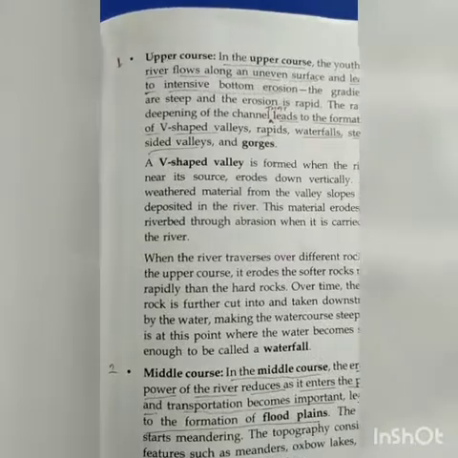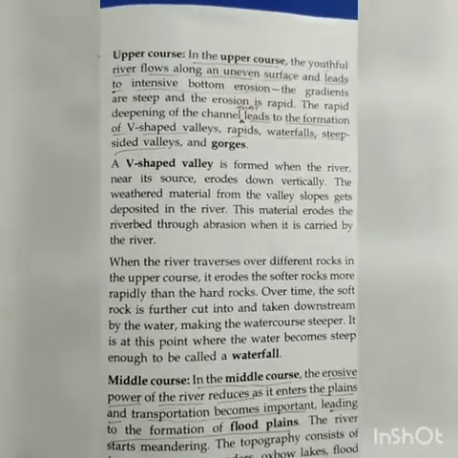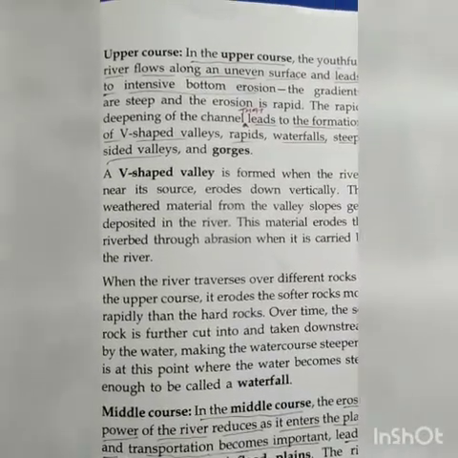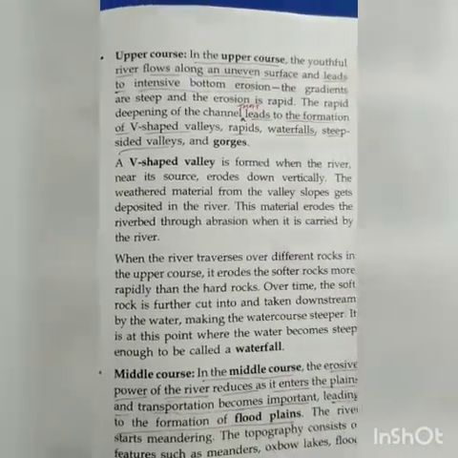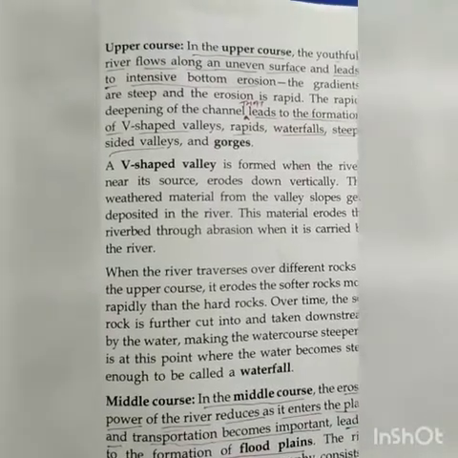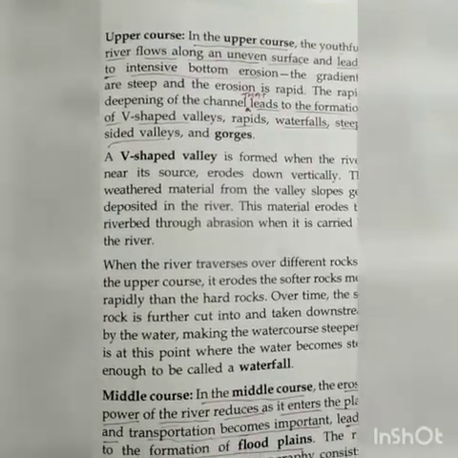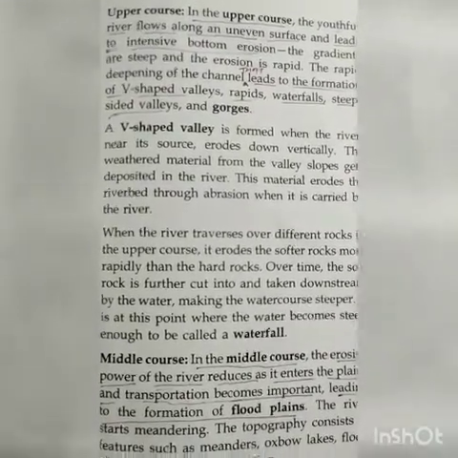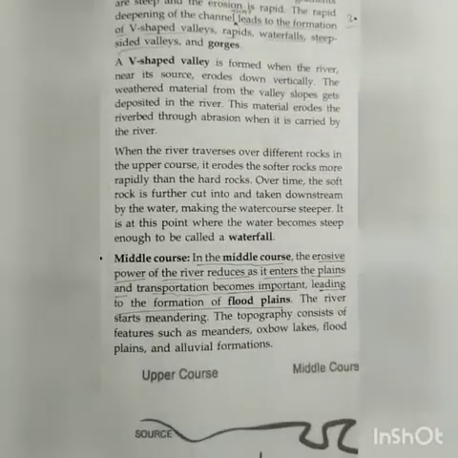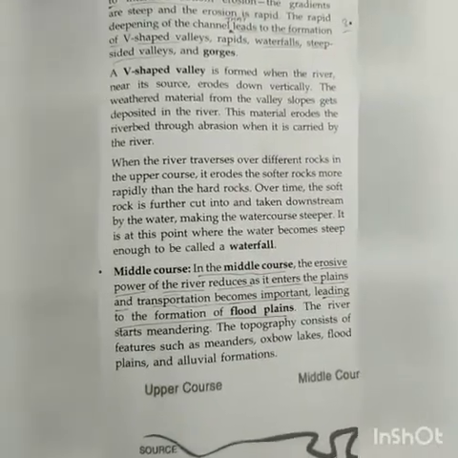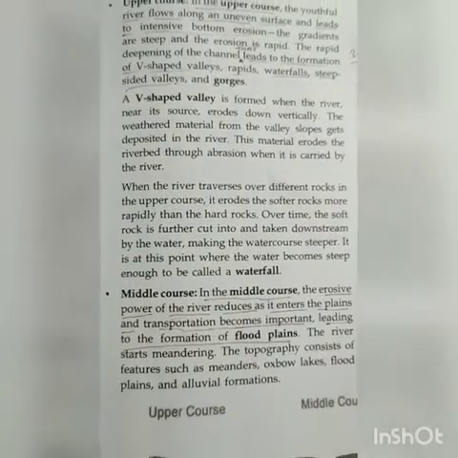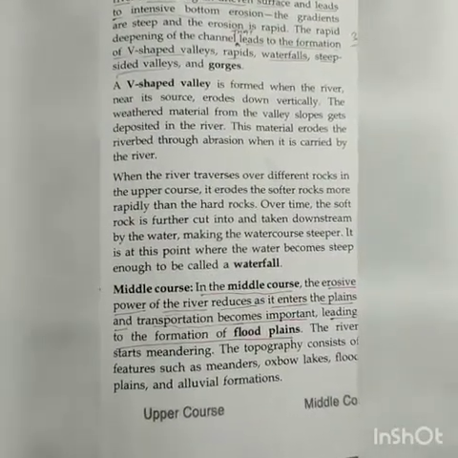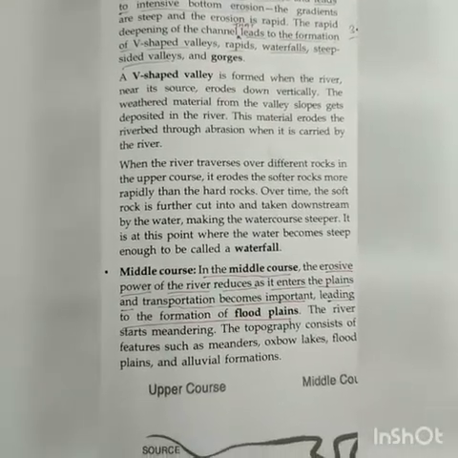Upper course first. In the upper course, what happens? The river flows along an uneven surface, uneven meaning not the same, and this leads to intensive bottom erosion. That leads to the formation of V-shaped valleys, rapids, waterfalls, etc. In the middle course, the erosive power of the river reduces as it enters the plain.